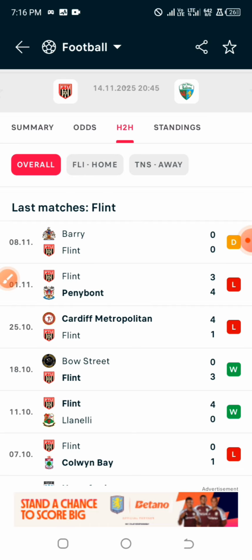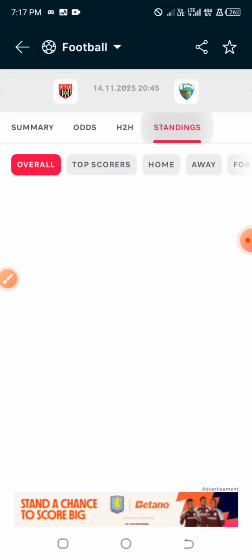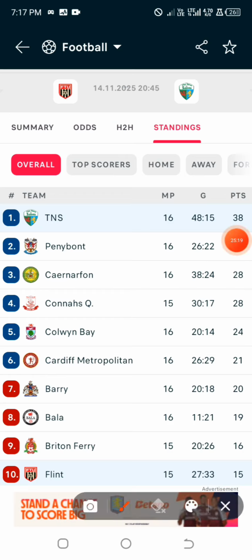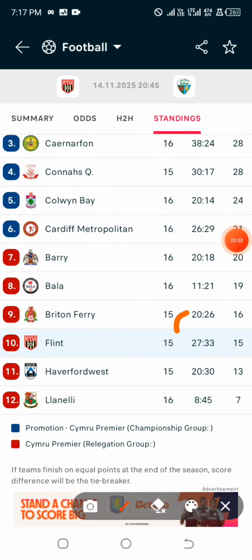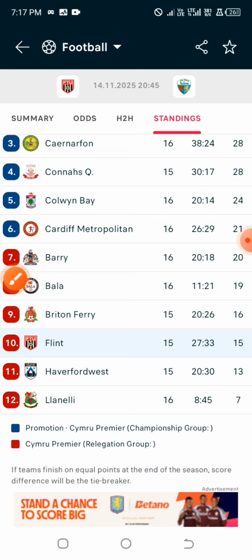And don't forget, I said that at least 3 out of the 5 models, the analysis must meet up with 3. Now model 2 failed for this particular analysis, and the next model is where we are going to talk about the goal difference. Now we can see that the away team rather is having a very good goal difference by scoring 48 goals and conceding just 15, and the home team, they scored 27 goals and conceded 33, and that is like -6 for us. So for model 3, that one deals with goal difference, we are good to go.